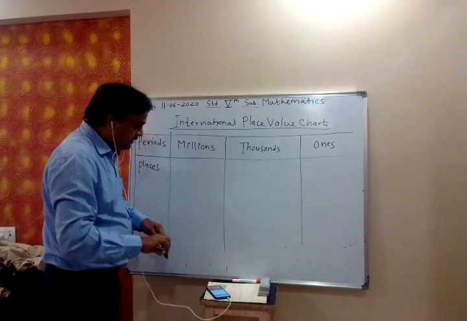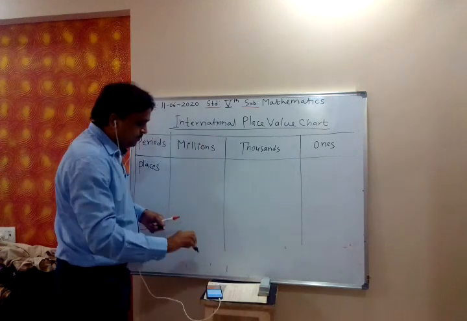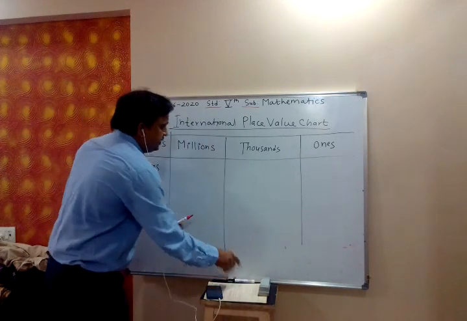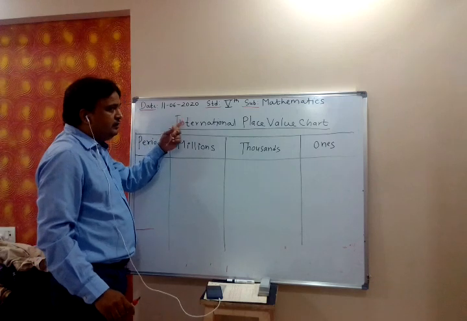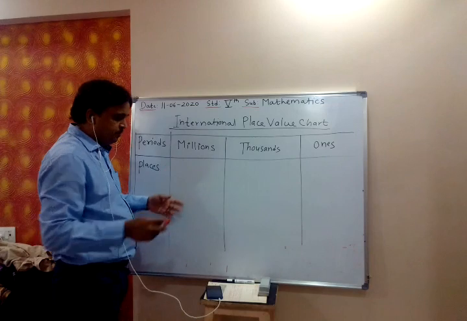International place value chart divides the digits of the number into three groups, whereas Indian place value chart divides the digits of the number into four groups.